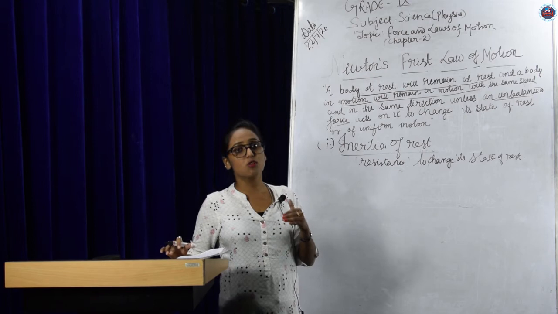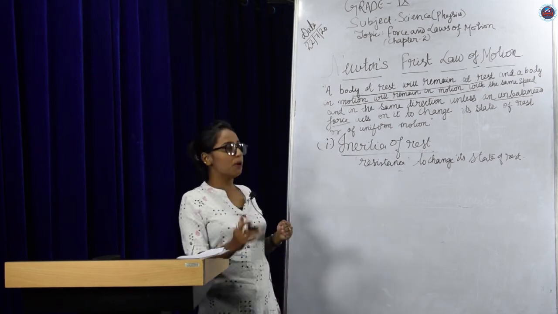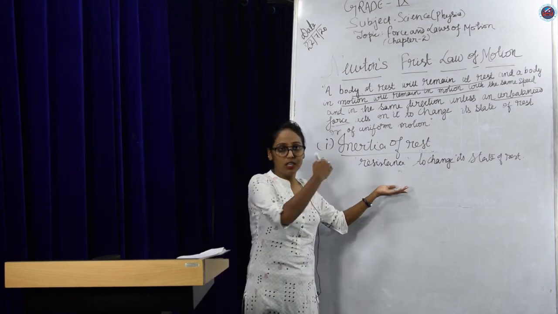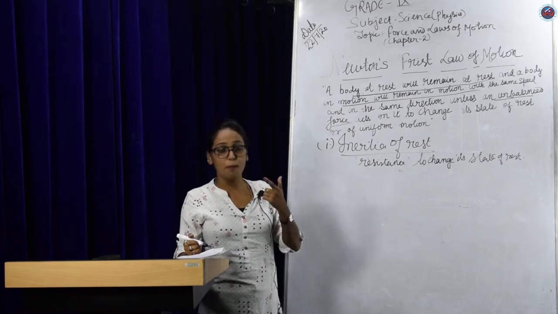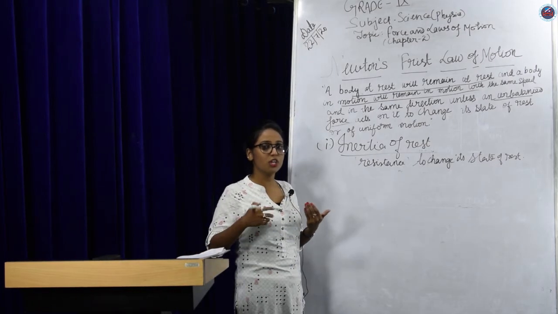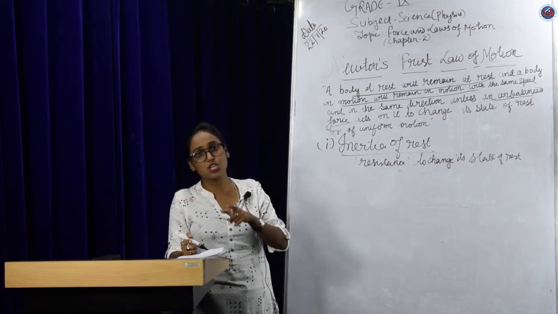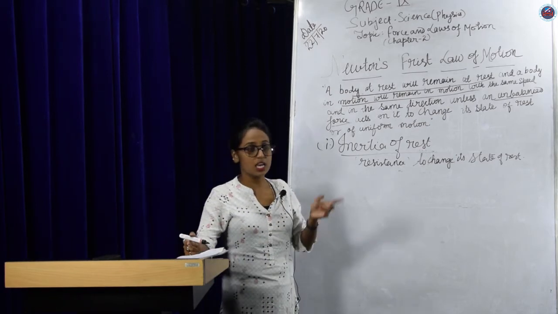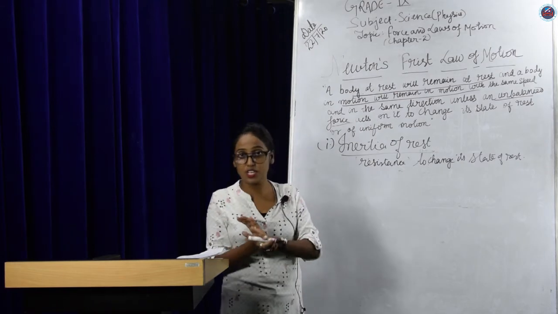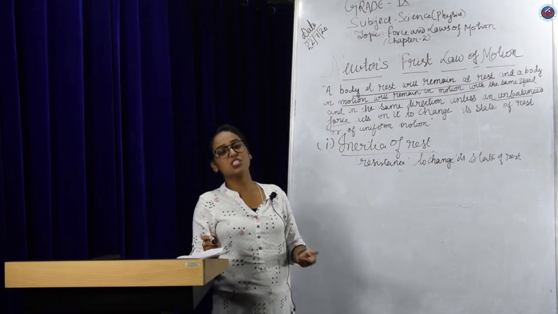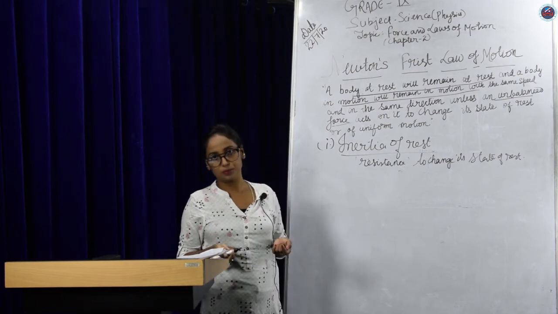See, our foot is in contact with the bus. So as soon as the bus starts in motion, our foot, which is in contact with the bus, also comes in motion. But our upper body, which is at rest, tends to stay at rest. Tends means it resists, right? It opposes the change. That's why our body experiences a jerk backward.